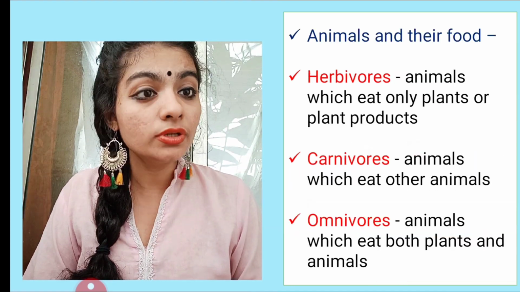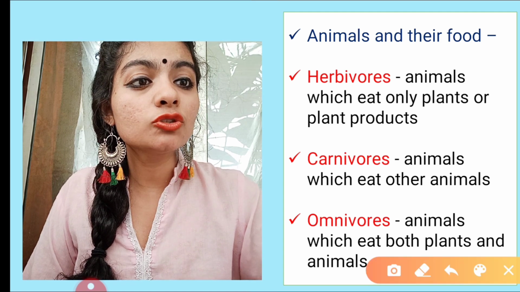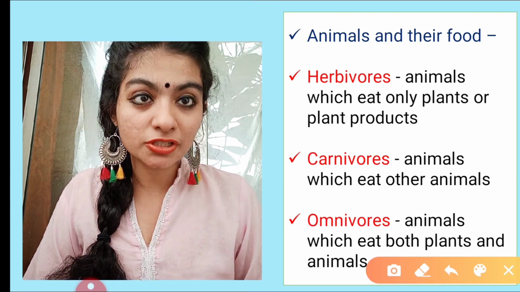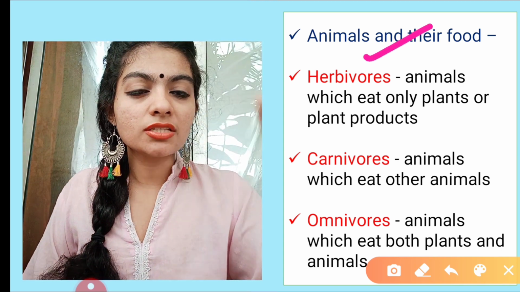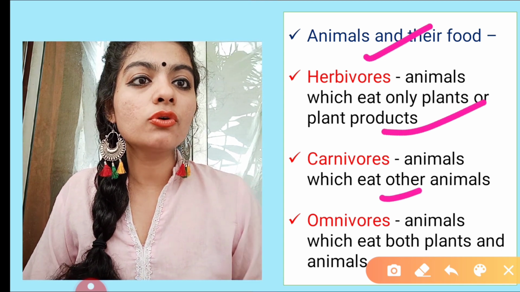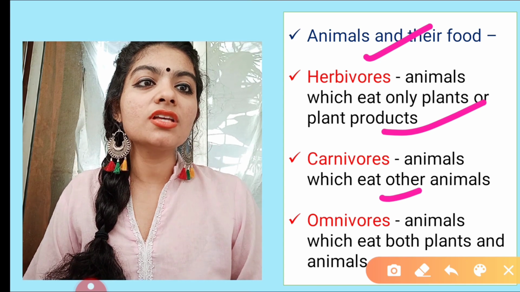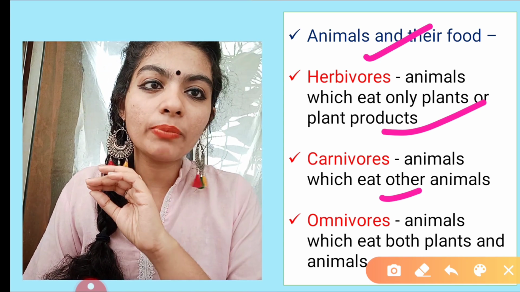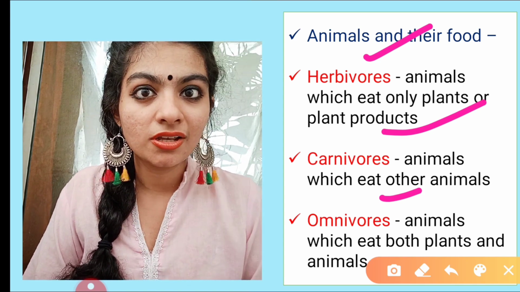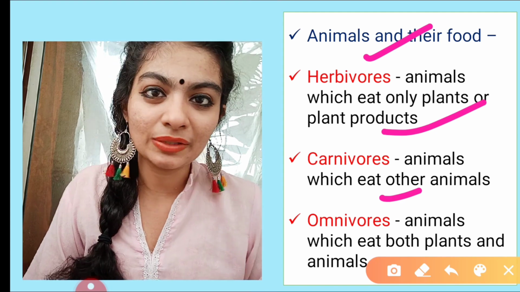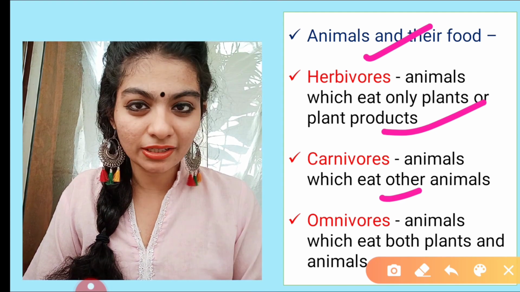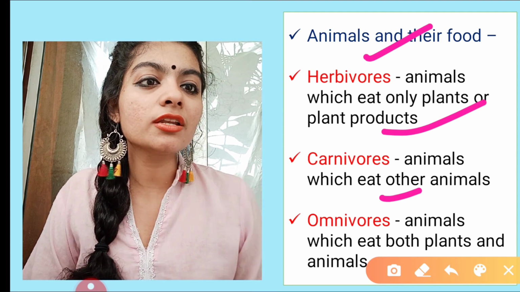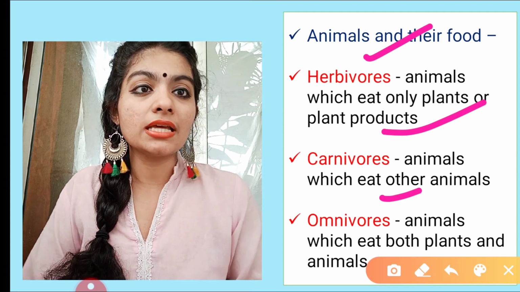Animals and their food. Animals, based on their mode of nutrition, that is what they consume, are classified into three: herbivores, carnivores, omnivores. Herbivores are animals which eat only plants or plant products, okay, which means shakahari. Carnivores are animals which eat other animals, masahari, okay, and omnivores are animals which eat both plants and animals.